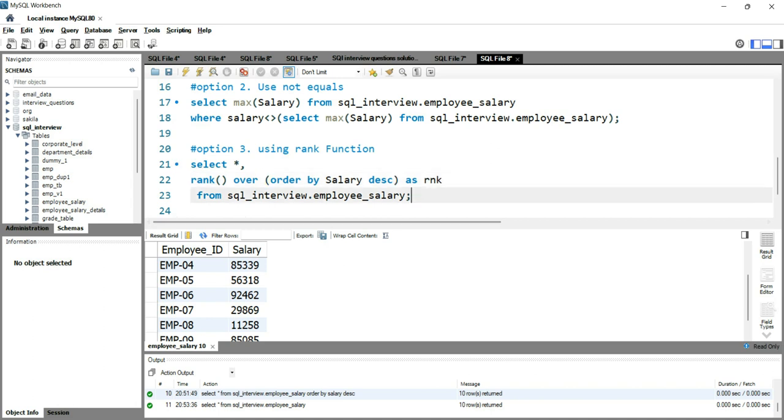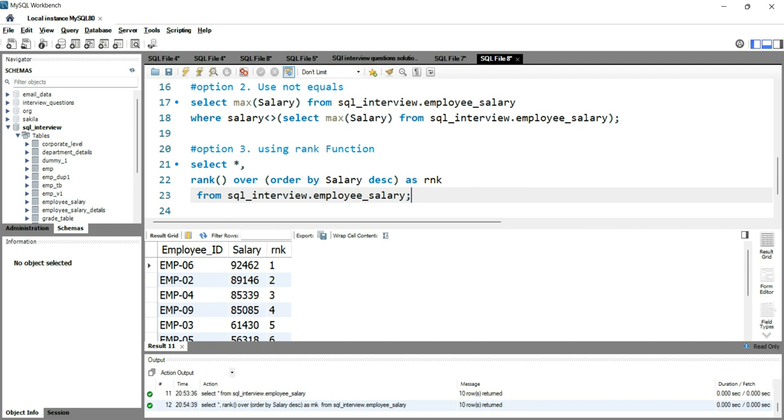Now if I run this query, you will see that your entire result set has been sorted by salary in descending order, and each of these rows has a rank. So you can see that 92,000 is on rank 1, 89,000 is on rank 2, 85,000 is on rank 3, again this 85,085 is on rank 4. Now if somebody asks you whether you can get the second highest salary, you can simply put a where clause over this query and get the second highest salary where the rank is equal to 2. Let me show you how.